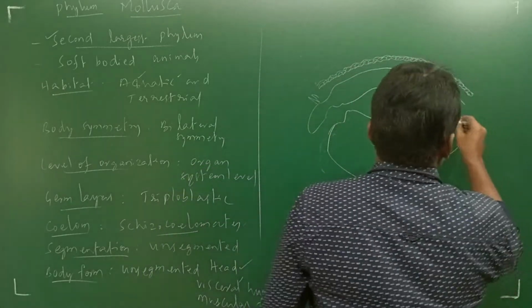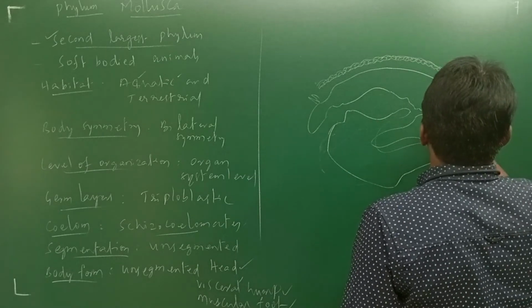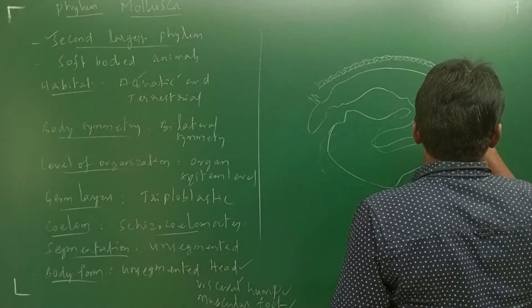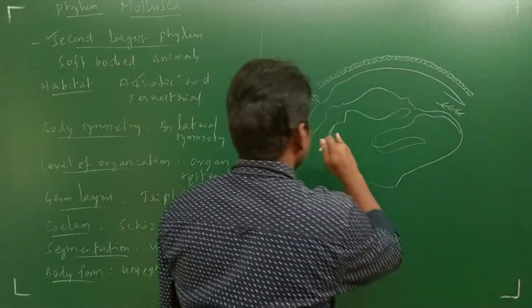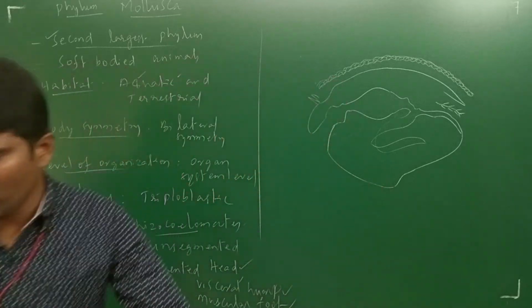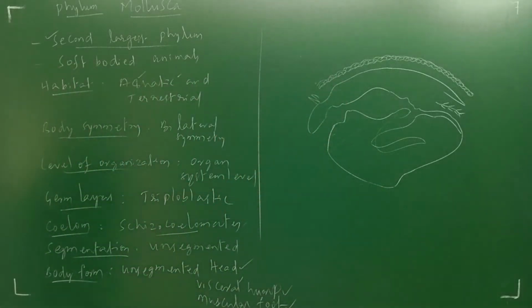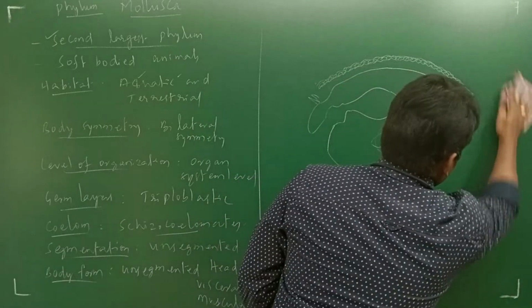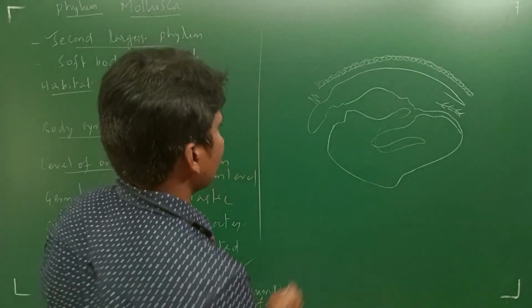Okay, so here it is. I will make a rough structure of the body of the molluscan. So in this, what are the things which are going to be present?